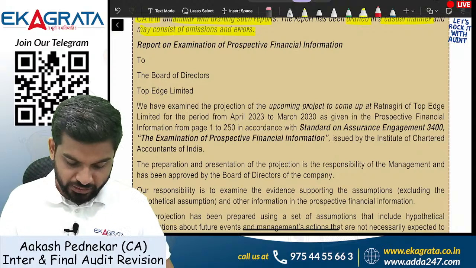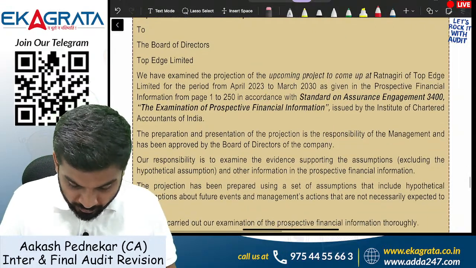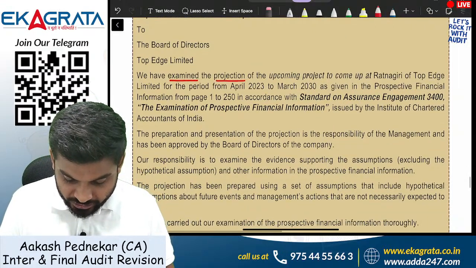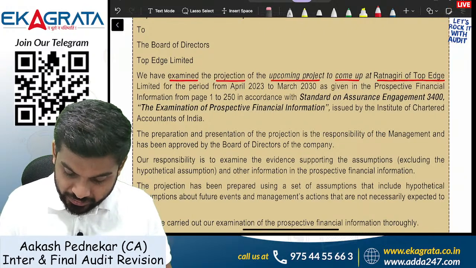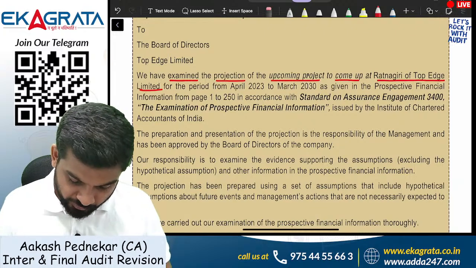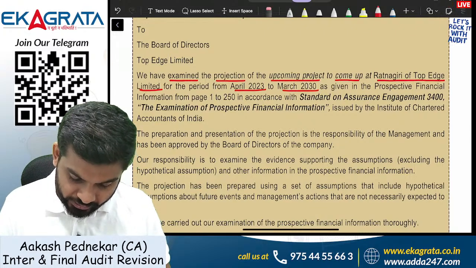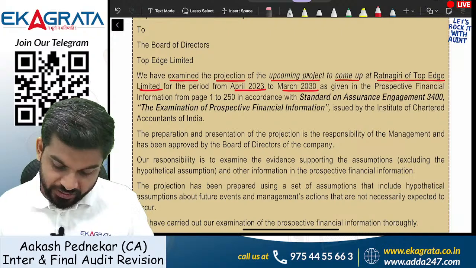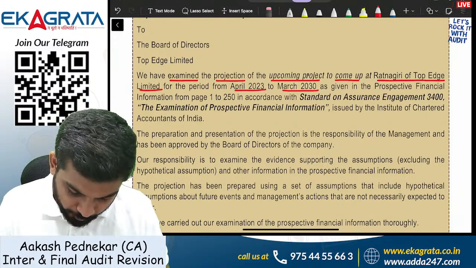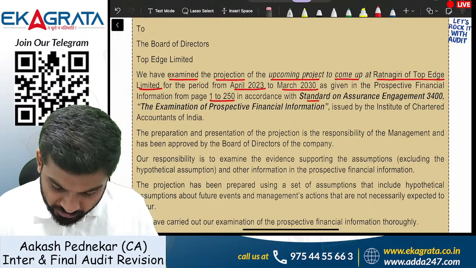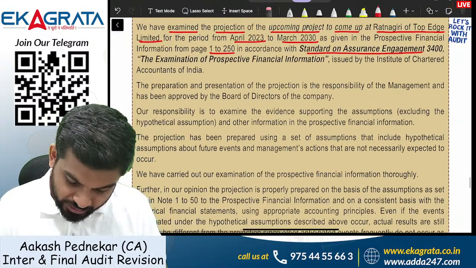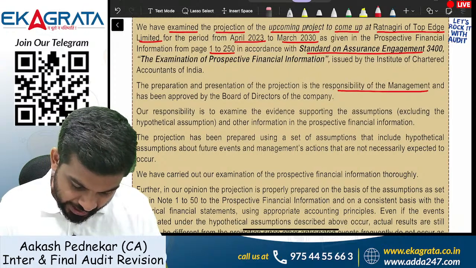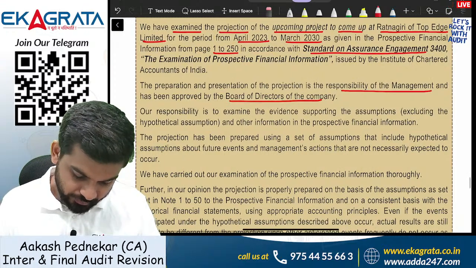To the board of directors of Top Edge Limited, we have examined the projection of the upcoming project to come up at Ratnagiri of Top Edge Limited for the period April 23 to March 2030 as given in the prospective financial information from page 1 to 250 in accordance with SAE 3400. The preparation and presentation is the responsibility of the management and has been approved by the board of directors of the company.